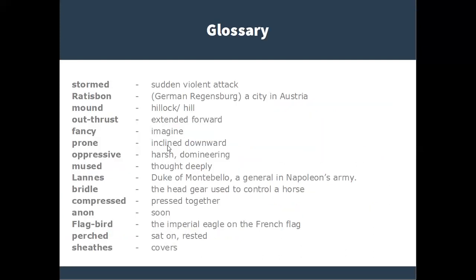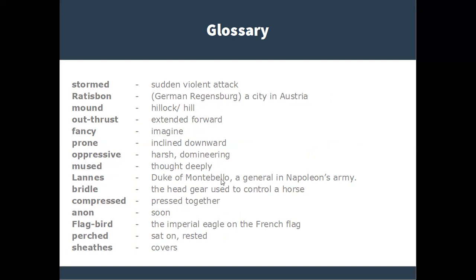Now let us move to the glossary. Stormed: sudden violent attack. Ratisbon: a city in Austria. Mount: hillock or hill. Outthrust: extended forward. Fancy: imagine. Prone: inclined downward. Oppressive: harsh, domineering. Mused: thought deeply.